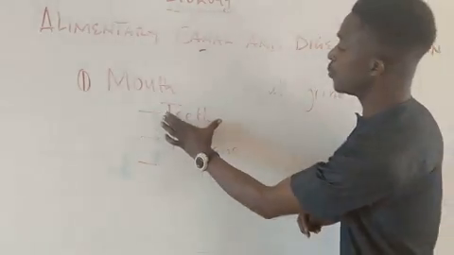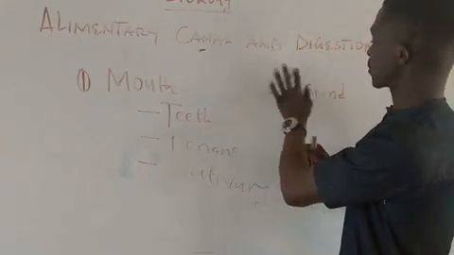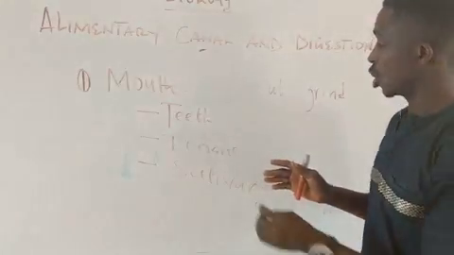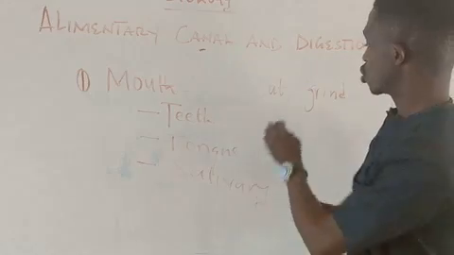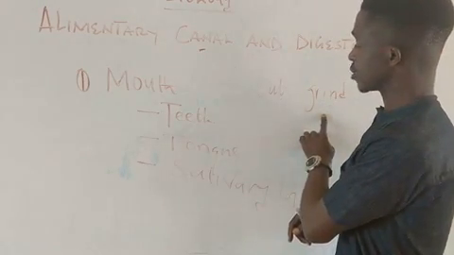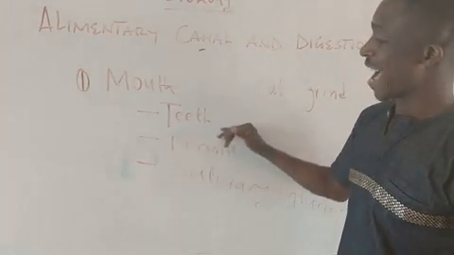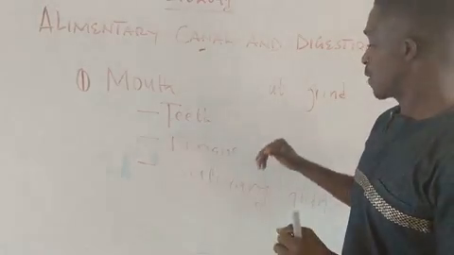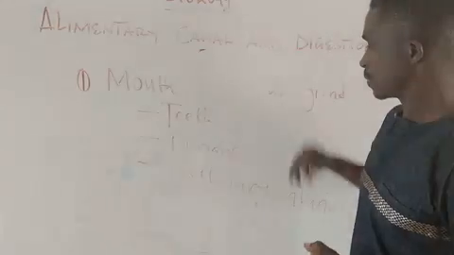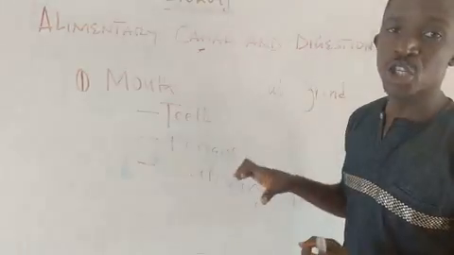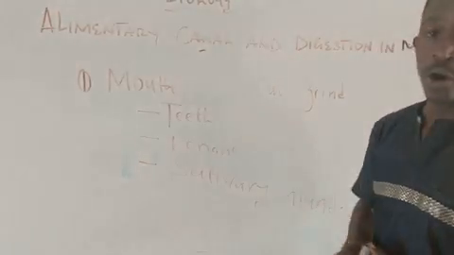So now, the purpose of cutting this food is not just for fun's sake. The cutting is to create large surface area for an enzyme in the mouth to act on the food. What did I say? The teeth grind the food to create large surface area for an enzyme called ptyalin to act on the food. I'm still going to talk about ptyalin when we proceed. So those are the major functions of the teeth. You can have so many, but these are the key functions of the teeth.